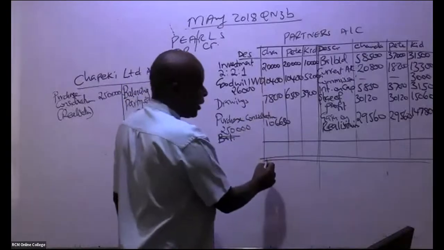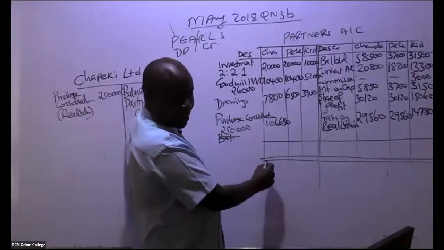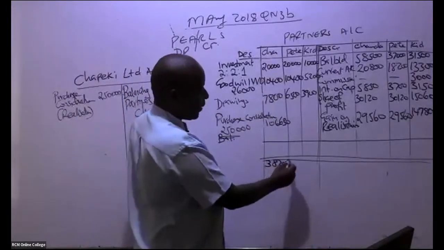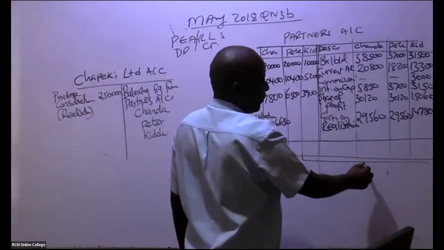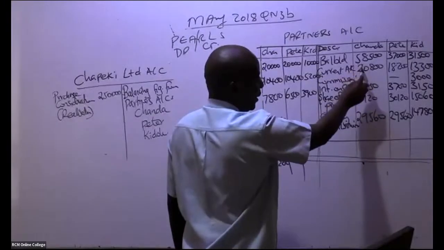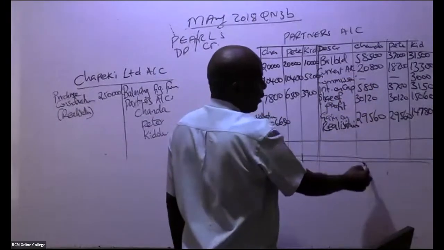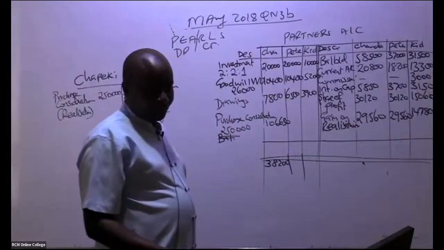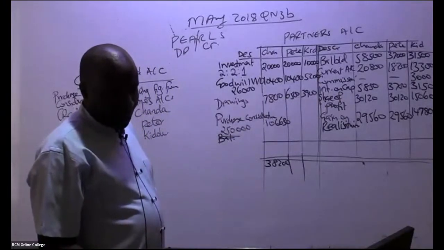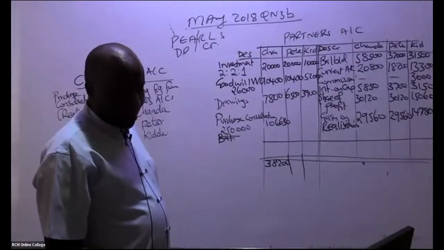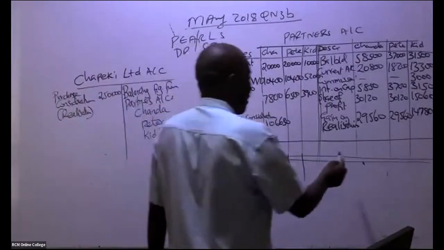The first one, somebody is giving me a figure of 38,200 here. How about this first ninja here? How much do we have when you add this and this? We have $144,830.